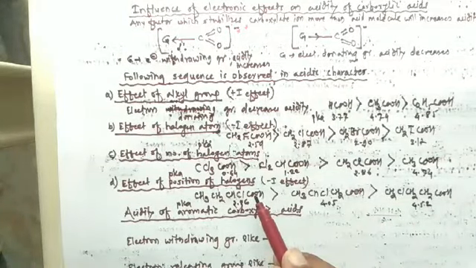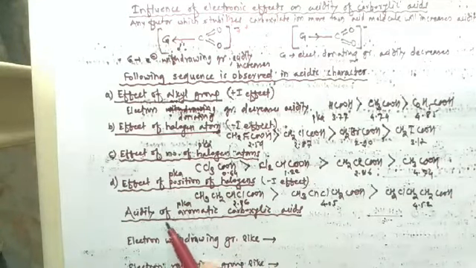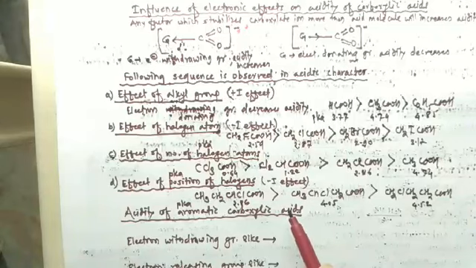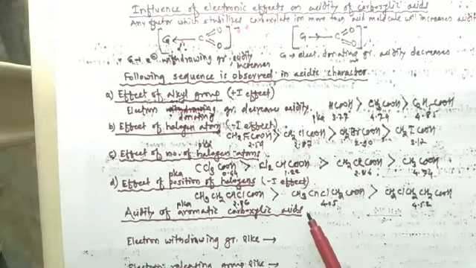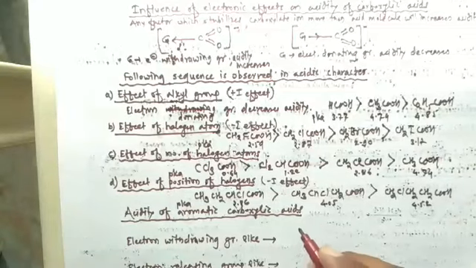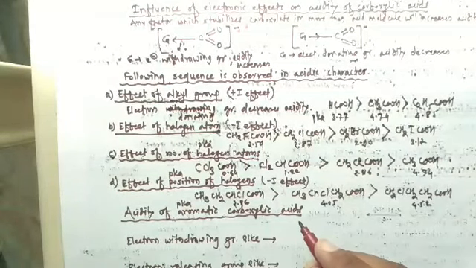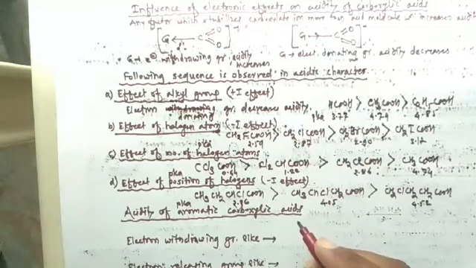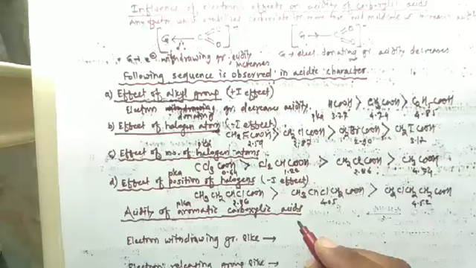Then the next article is acidity of aromatic carboxylic acids. So sp2 hybridized carbon atom of aromatic ring exerts electron withdrawing inductive effect, that is -I effect, and it stabilizes conjugate base and increases acidity or acidic character.